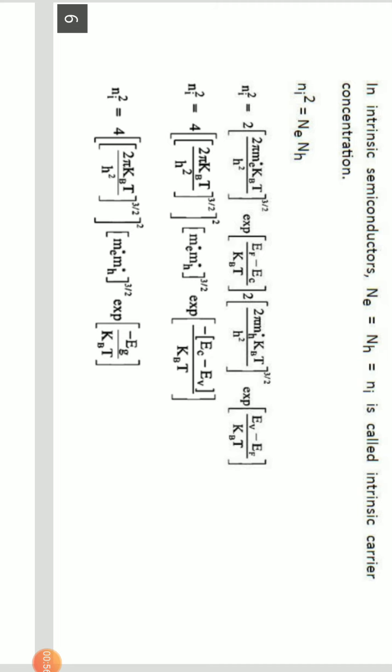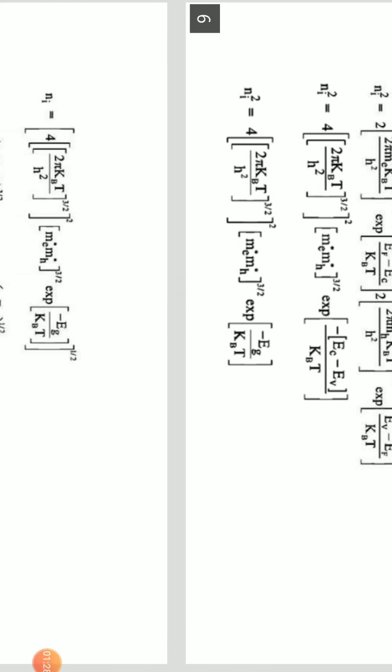So we combine all the common terms. We get 2 into 2, which is 4, into (2πkT/h²)^(3/2) whole square, m* to the power 3/2, into exponential of (Ef − Ec)/kT and exponential of (Ev − Ef)/kT, where the Ef gets cancelled out. We are left with exponential of minus (Ec − Ev)/kT, or Ni square equals 4 into (2πkT/h²)^(3/2) whole square into m* to the power 3/2 into exponential of minus Eg/kT, where Eg is the energy band gap between the valence band